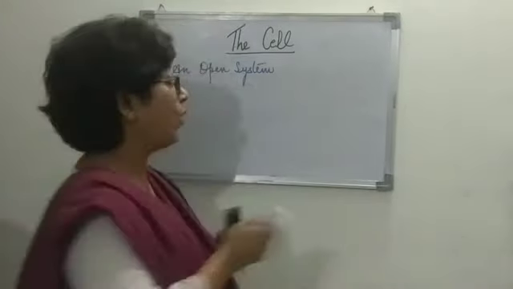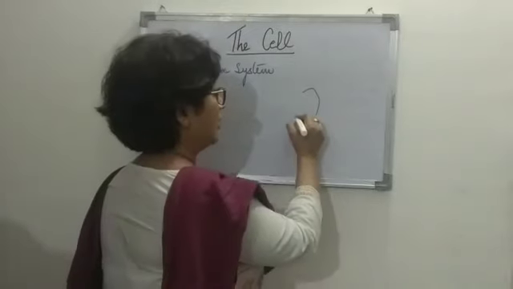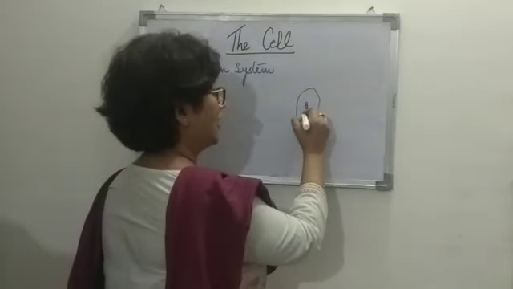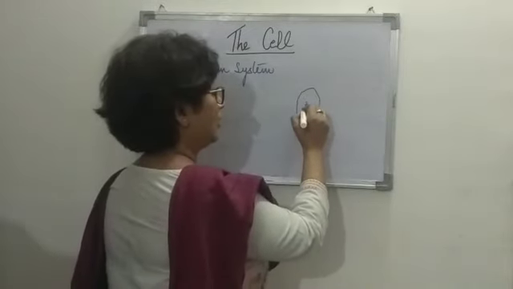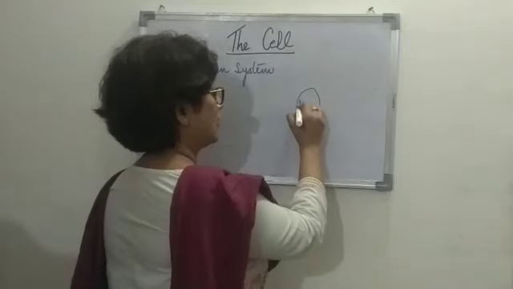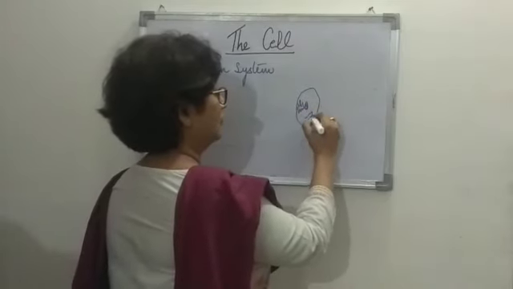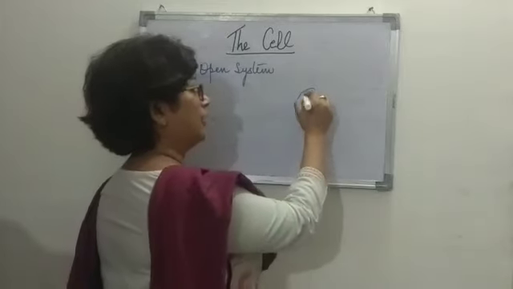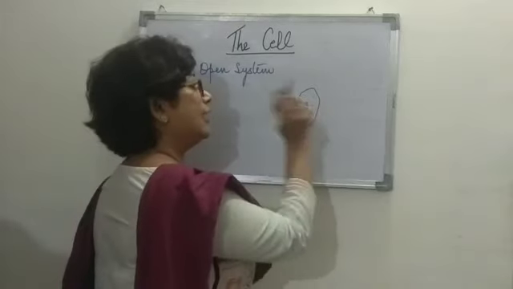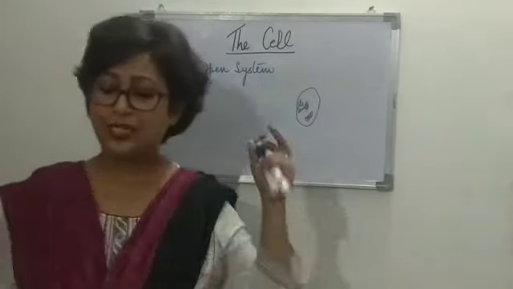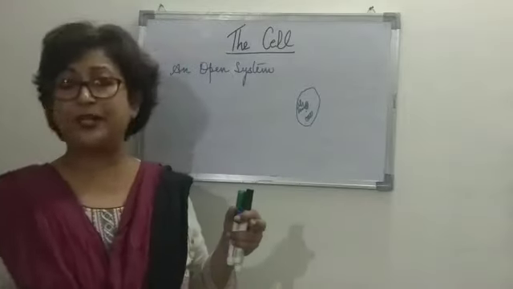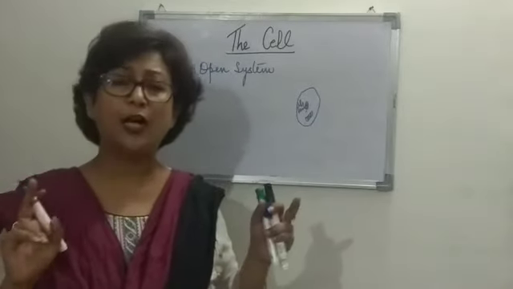There is one particular cell, right, with the nucleus in the center, and various cell organelles. These we will talk about in detail later. Just a picture: a cell which is separated from its surroundings by a boundary.